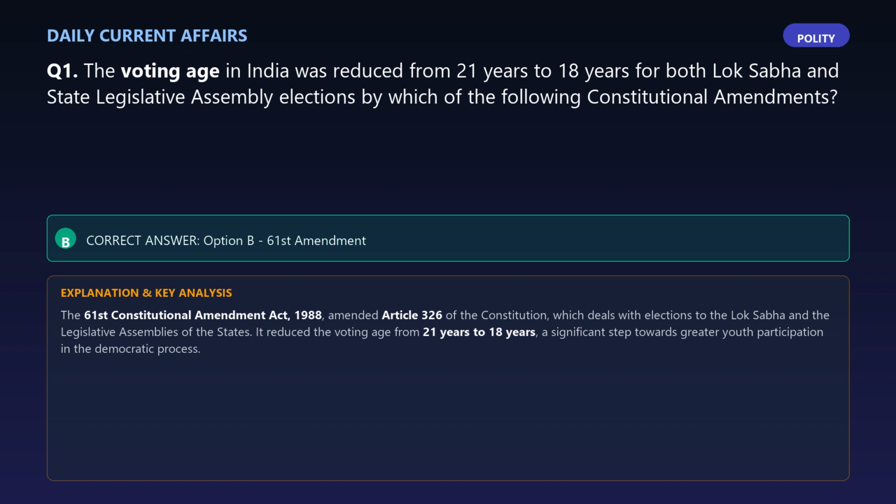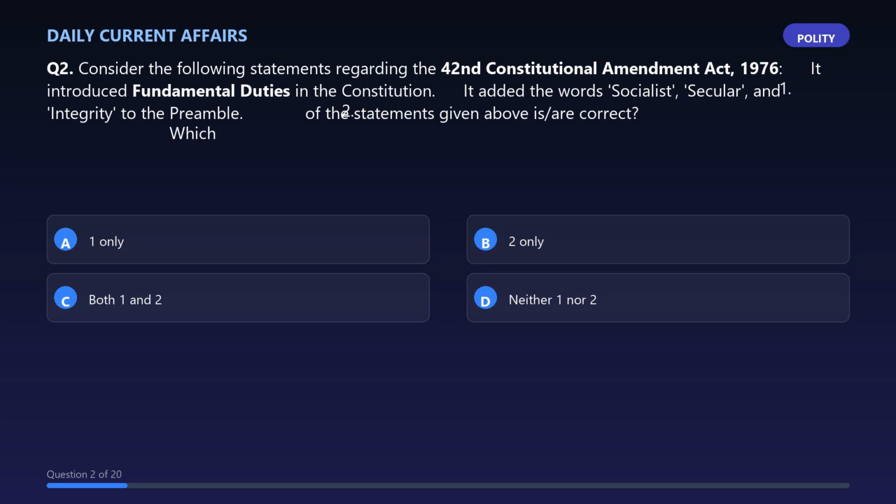Explanation: the 61st Constitutional Amendment Act, 1988, amended Article 326 of the Constitution, which deals with elections to the Lok Sabha and the legislative assemblies of the states. It reduced the voting age from 21 years to 18 years, a significant step towards greater youth participation in the democratic process.